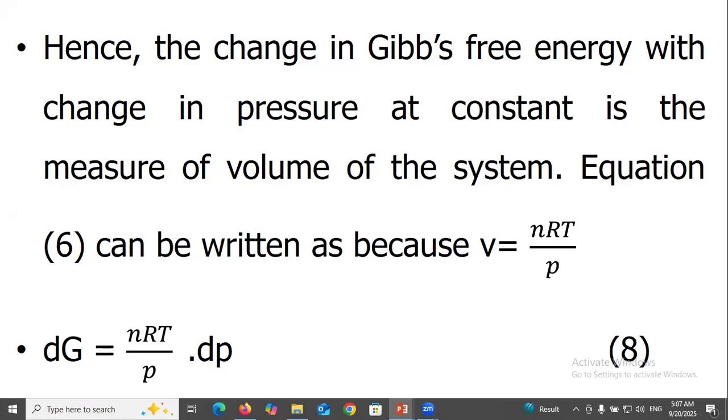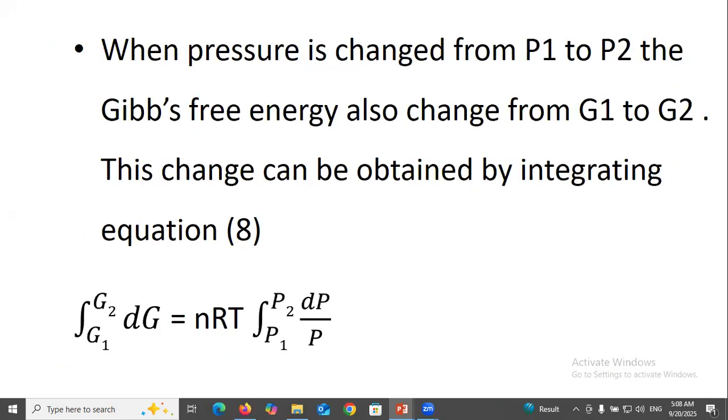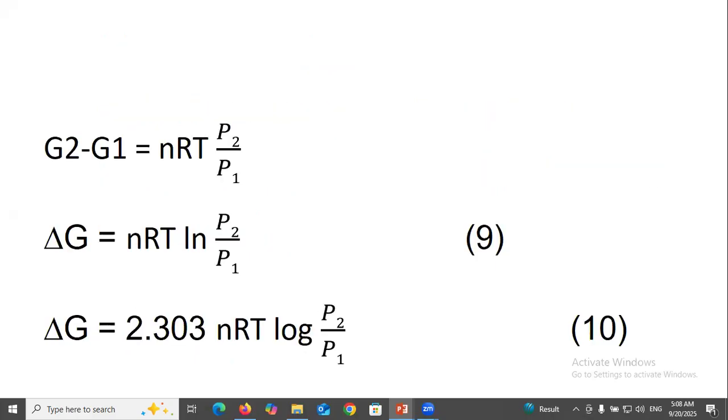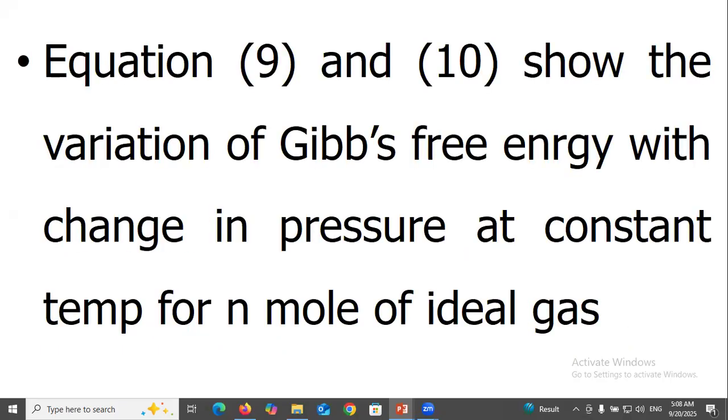Hence, the change in Gibbs free energy with change in the pressure at constant temperature is the measure of the volume of the system. Equation 6 can be written as, because V equal to nRT over P, dG equal to nRT over P dP. When pressure is changed from P1 to P2, the Gibbs free energy also changes from G1 to G2. The change can be obtained by integrating equation 8. So G2 minus G1, delta G, equal to nRT ln P2 over P1, delta G equal to 2.303 nRT log P2 over P1. Equations 9 and 10 show the variation of Gibbs free energy with change in the pressure at constant temperature for n moles of ideal gas.